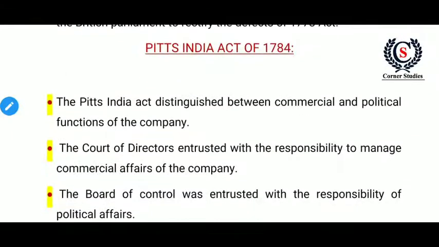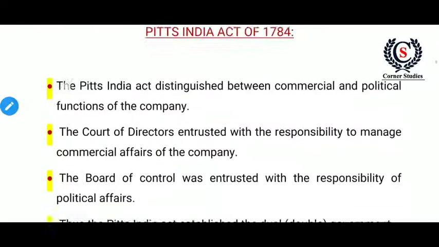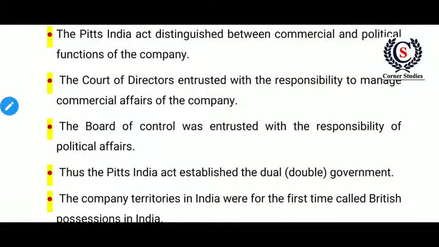Next, Pitt's India Act of 1784. The first feature is that it distinguished between the commercial and political functions of the company. The second feature is that it created two bodies: the Court of Directors and the Board of Control. The Court of Directors managed the commercial affairs of the company and the Board of Control managed the political affairs. Here a system of double government, or dyarchy, was established. So through Pitt's India Act, dyarchy was started.